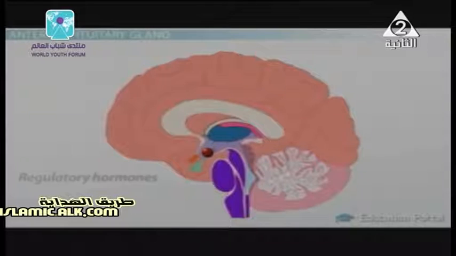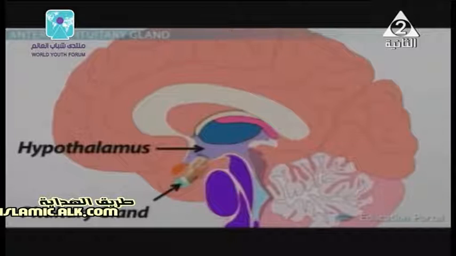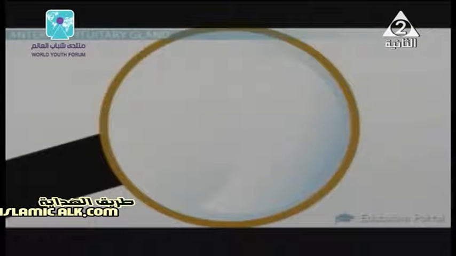For growth hormone, we need to know its function and the disorders of secretion during childhood. Disorders mean increasing or decreasing, hyposecretion or hypersecretion. And also the disorder of secretion in adults that may cause disease.